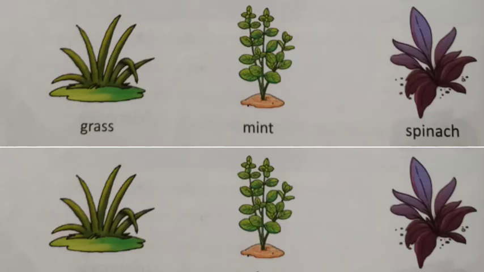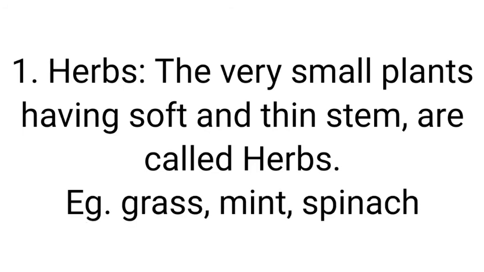Some plants are very small in size. They have soft and thin stems. They are called herbs. So we can say that herbs are very small in size, and herbs have soft and thin stems. So we can say the definition of herbs: the very small plants having soft and thin stems are called herbs. Once again, I am going to repeat this definition of herbs. The very small plants having soft and thin stems are called herbs.